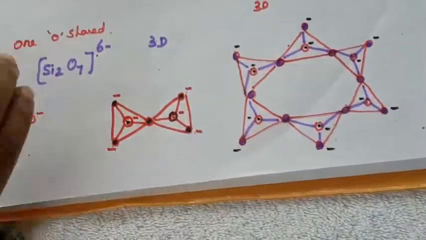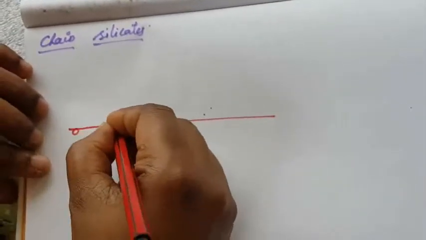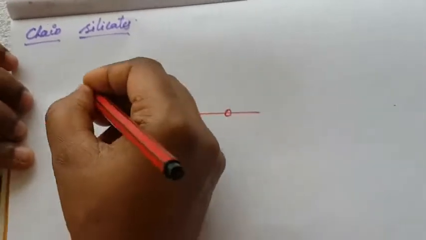Okay, so next one is chain silicates. So first one is again chain silicate. 1, 2, 3, 4, 5.